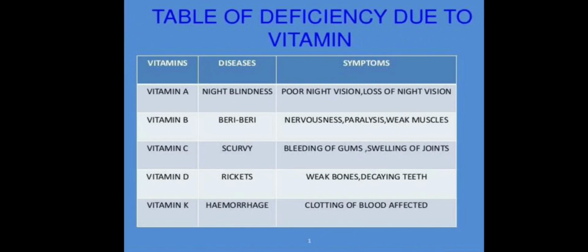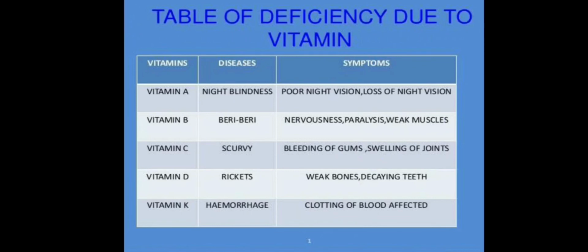Second one is about deficiency of vitamin B. There are two constituents of vitamin B, that is vitamin B1 and vitamin B12. First we will see about B1. It causes a disease called beriberi. Symptoms: muscles of the person become very weak and have very little energy. So the person may suffer heart failure or become paralyzed and then die. So it is necessary to have vitamin B1 in our diet.